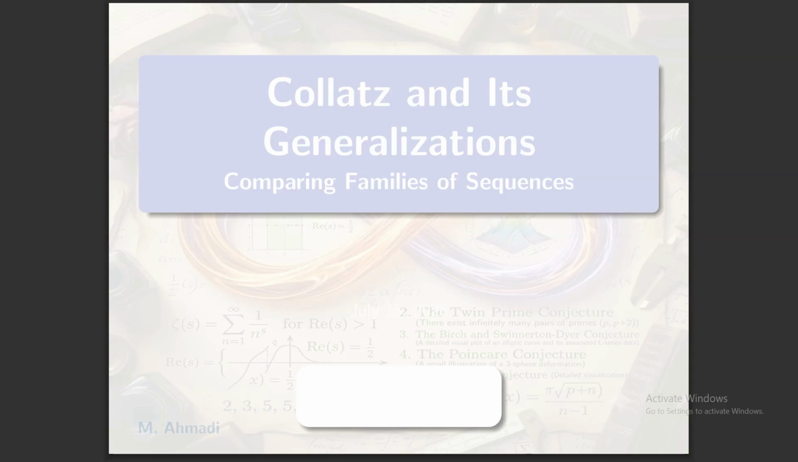The Collatz Conjecture is famous for being one of the simplest unsolved problems in mathematics. But what if we change the rule slightly? What if instead of 3n+1 we try 3n+5, 3n+7, and so on?